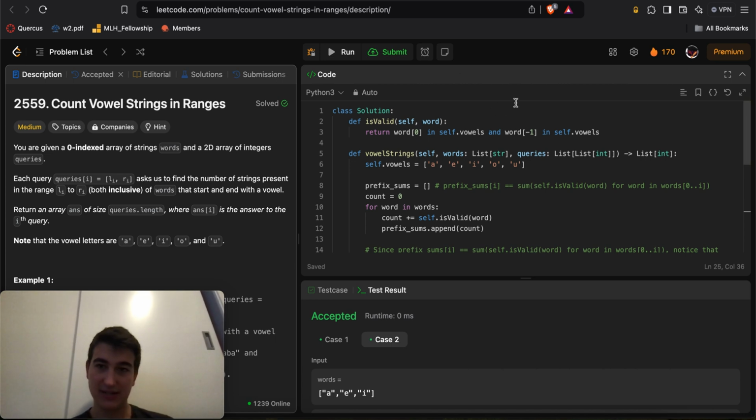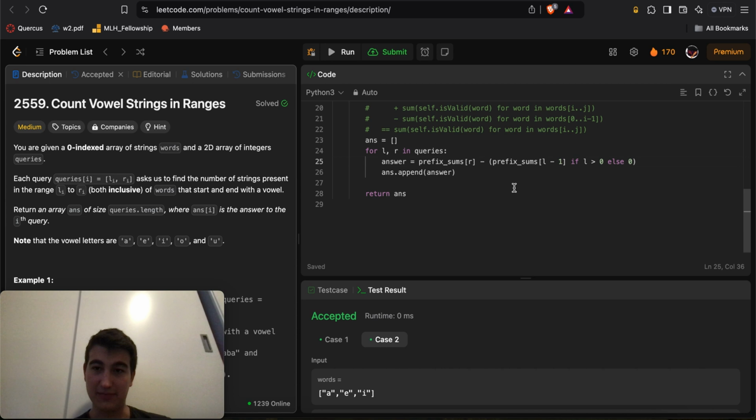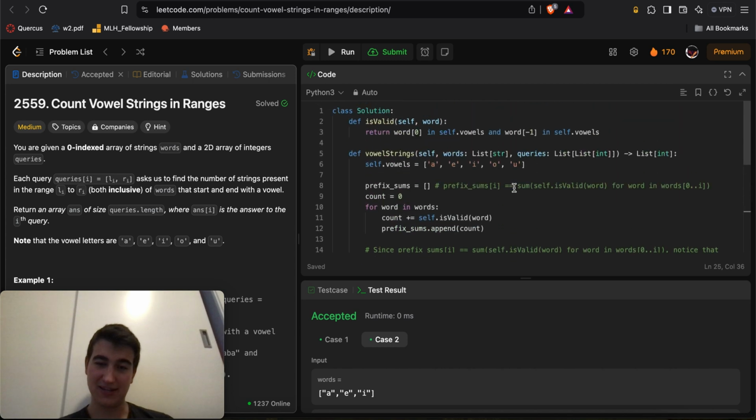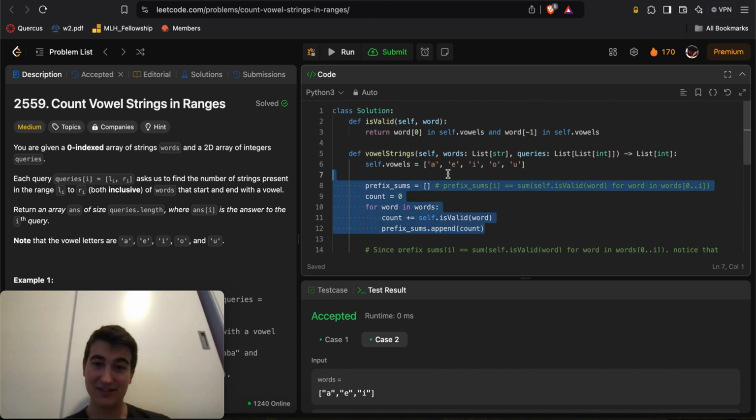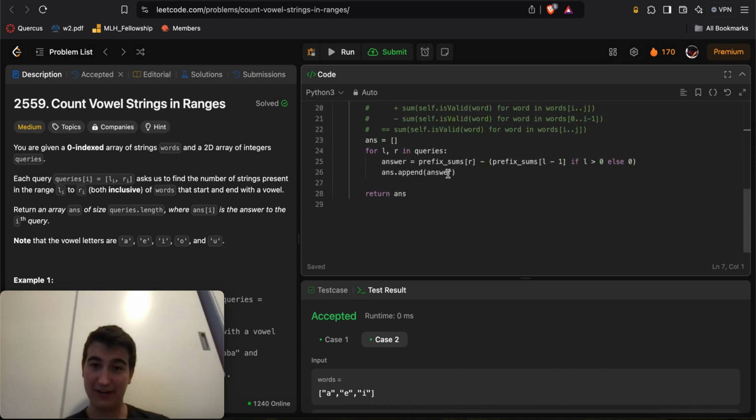This is a very nice, powerful trick of prefix sums that I actually didn't learn in college. I learned this doing the daily LeetCode challenges here. I didn't know about prefix sums being a thing until I started doing these daily LeetCode challenges. So hey, there you go. The more you know.